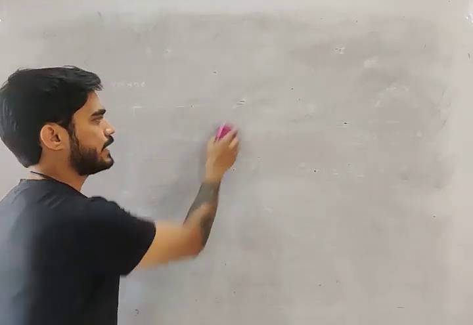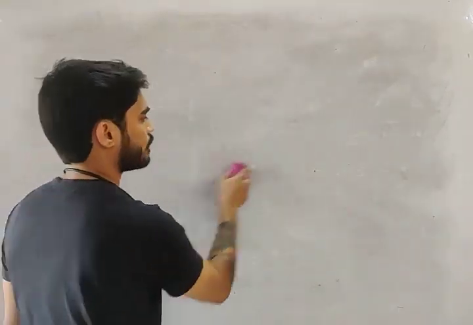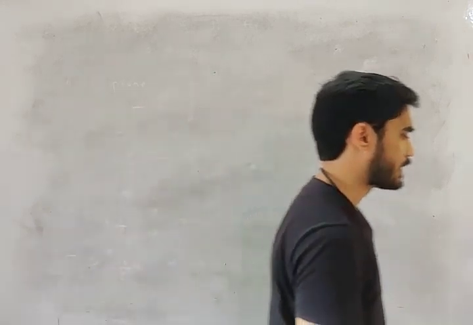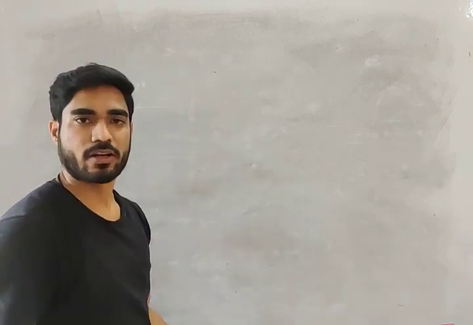If you remember the formula and know the sign convention, these two are important things: when this will be positive, when this will be negative. If you don't use proper sign convention, your answer will be wrong.